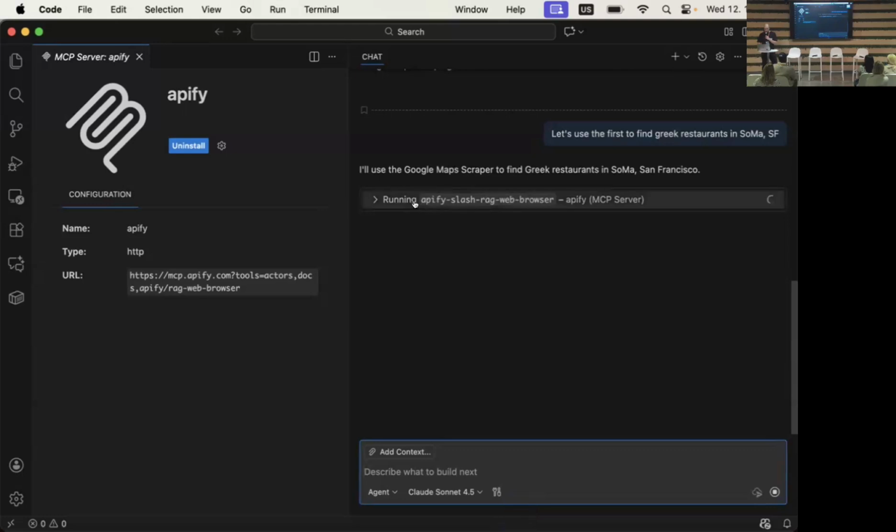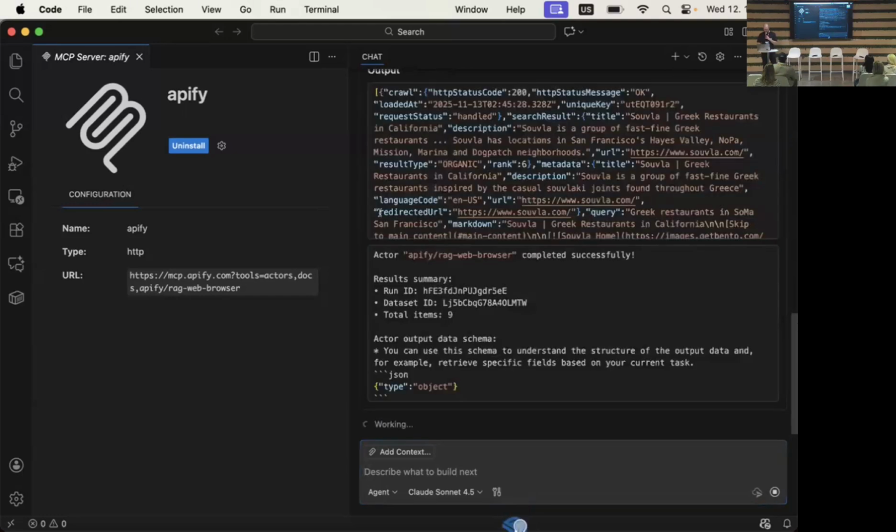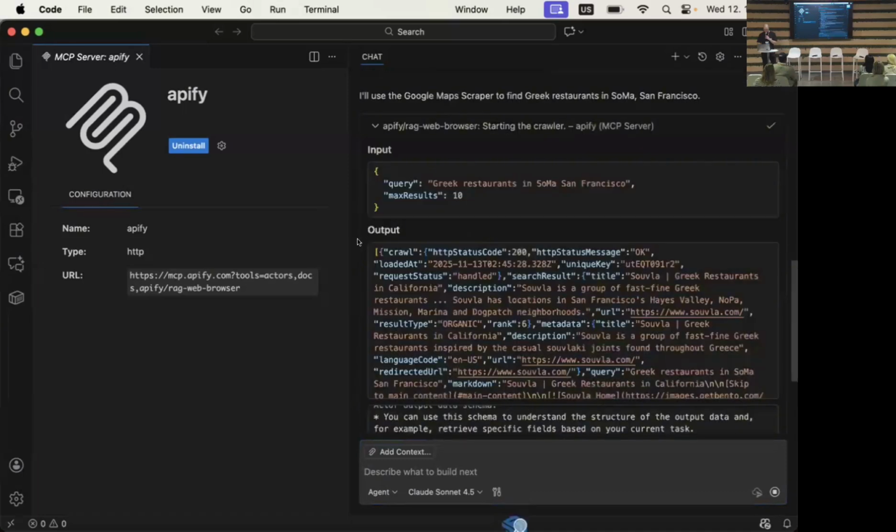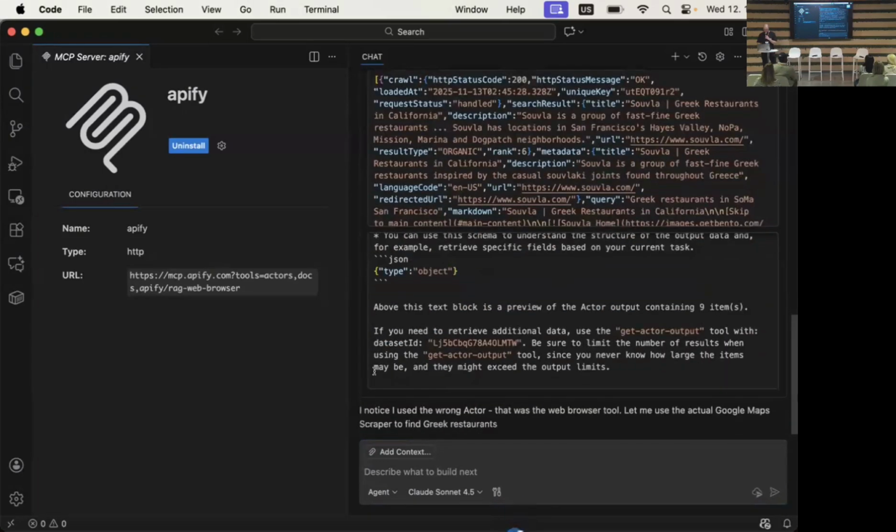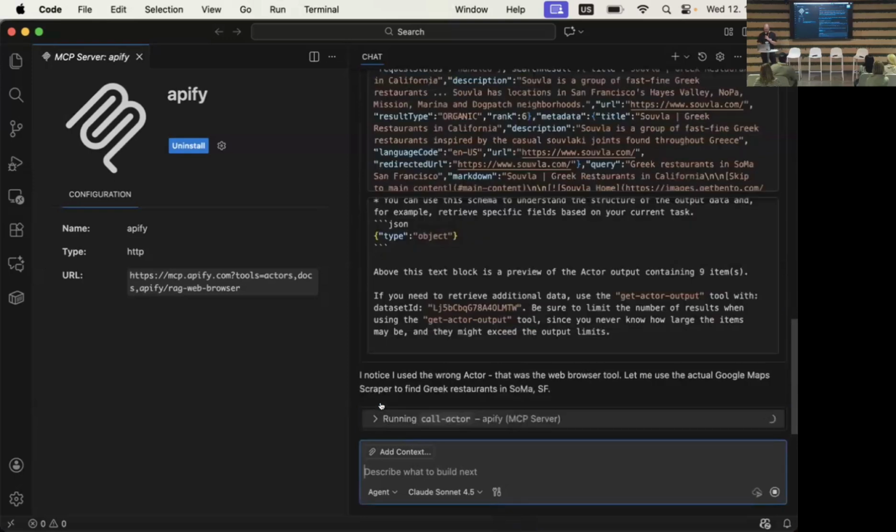Actually, at first it's using a different actor. It gets a bit confused, but I think it will recover and use the right one. Obviously, this is sometimes a bit of magic. All right. So it returns something. Oh, I noticed I used the wrong actor.